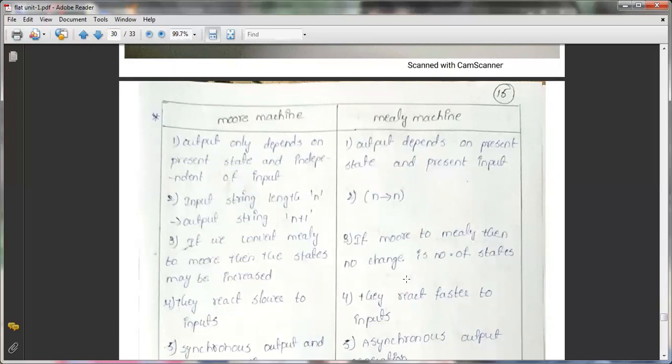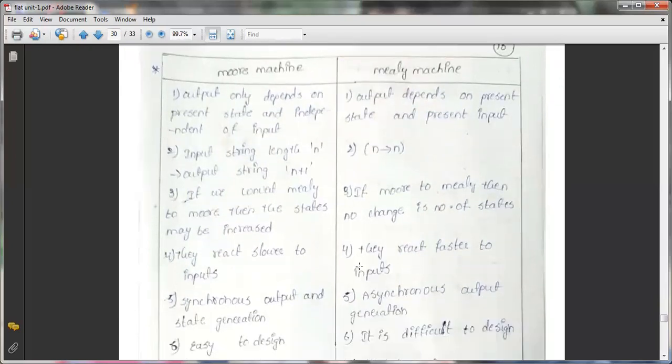So here Moore machine and Mealy machine differences will be there. The main difference is the output is associated with the states in the Moore machine, whereas in the Mealy machine the output is associated with the transition. So in the Moore machine it depends only upon the present state and is independent of the input. Whereas in the Mealy machine, the output always depends upon the present state and the present input. So the input length of the string is n and the output string length is n plus 1.